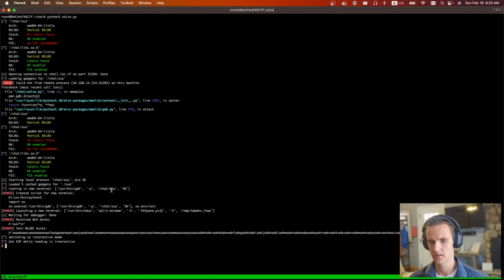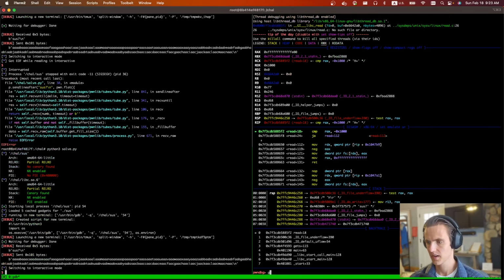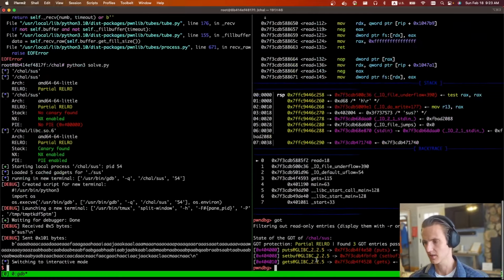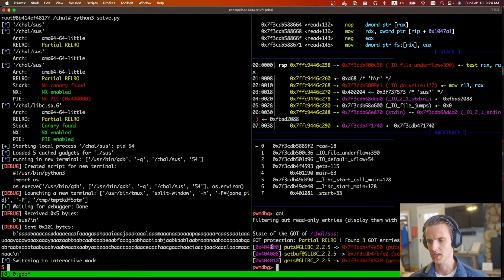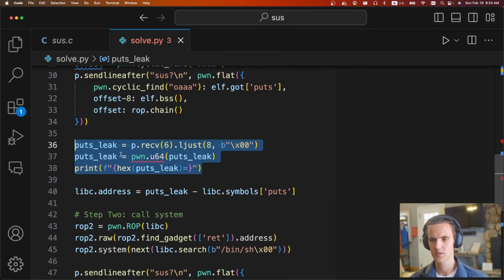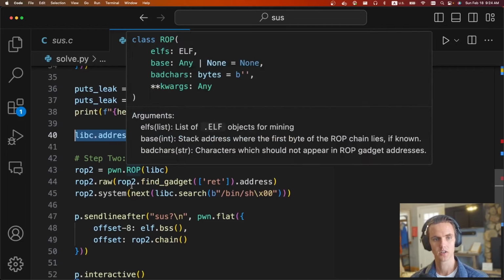Do I still have it loaded? Oh, but actually, I'll just run it again. So the global offset table has the value for puts, and it is at this address here. Let me make this bigger. So we're just going to be leaking this value right here so that we have the libc leak. Then we calculate the base of libc so that we can start ROPing again.